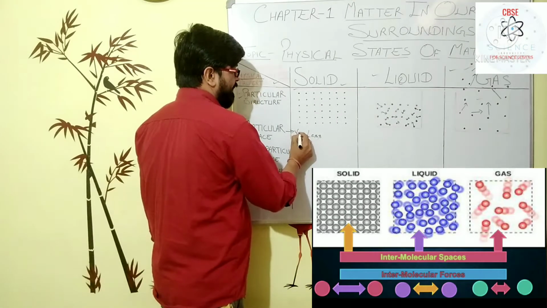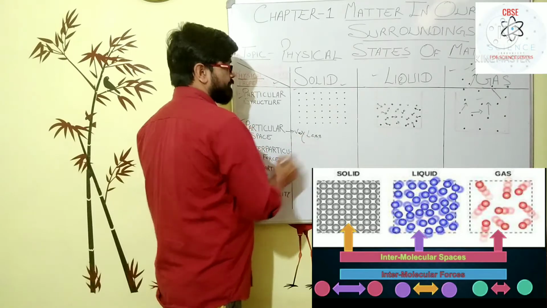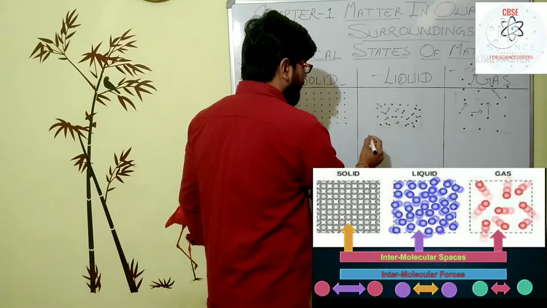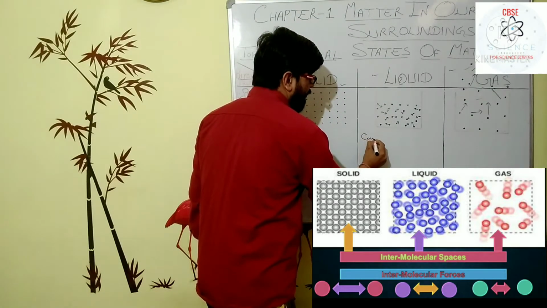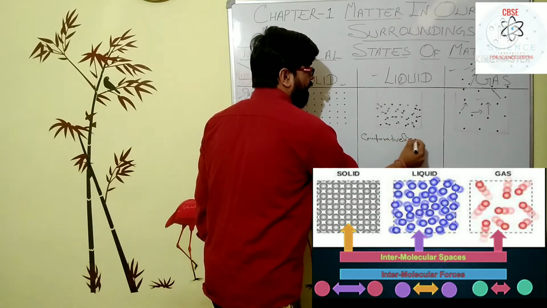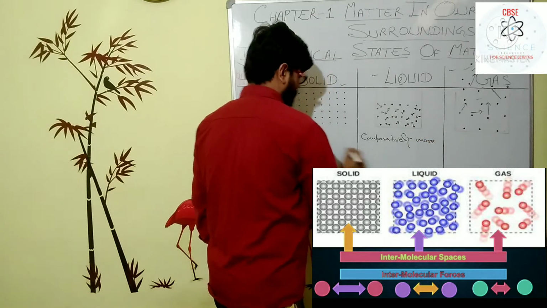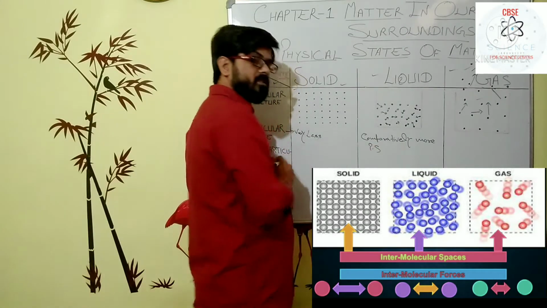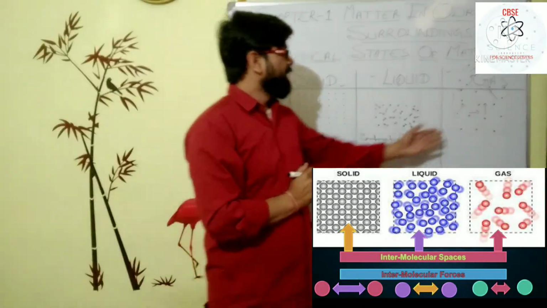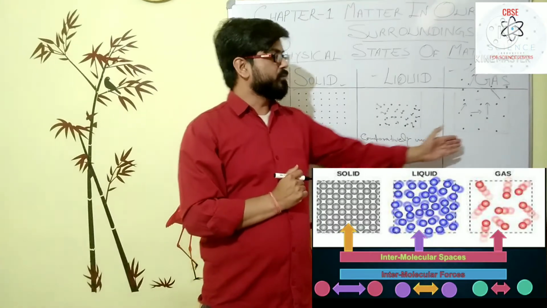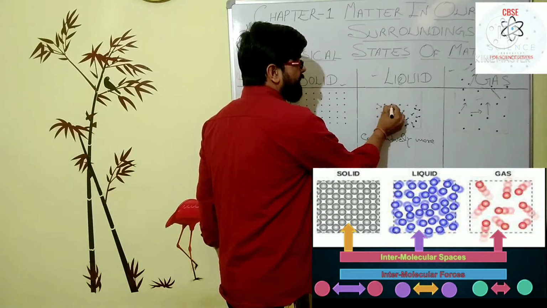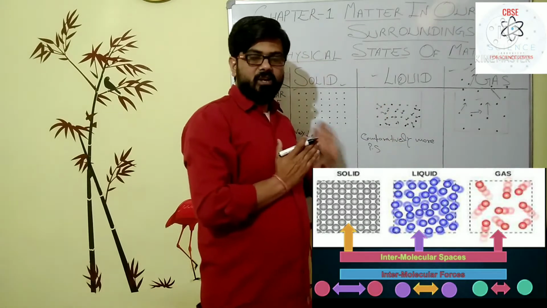Very less interparticular space in case of solid. When you go to the liquid, then comparatively more interparticular space than the solid phase, but less interparticular space when you compare the liquid to the gases. In the liquid, the particles are comparatively far away from each other than in case of solid.